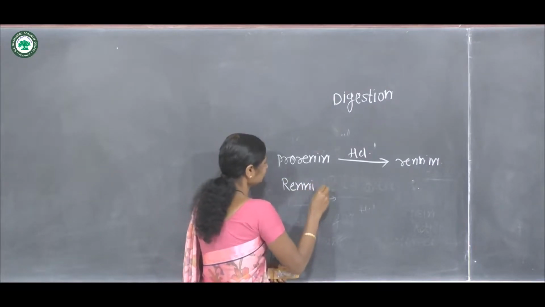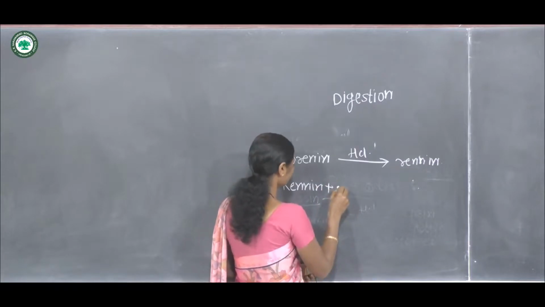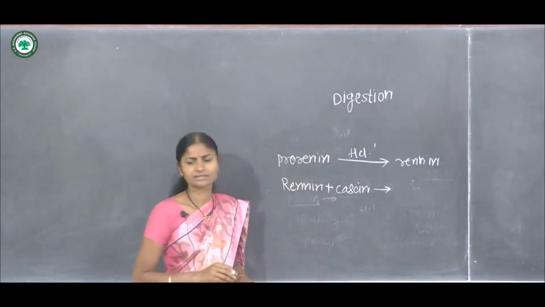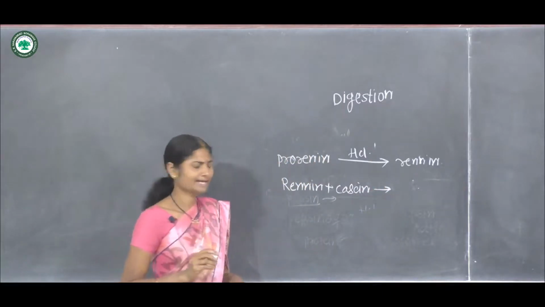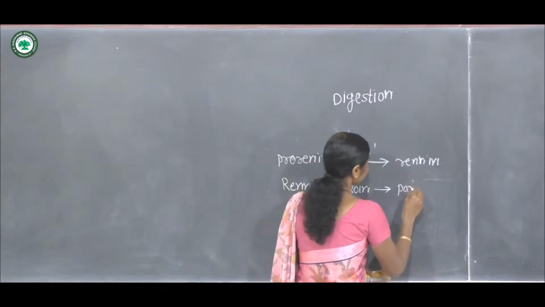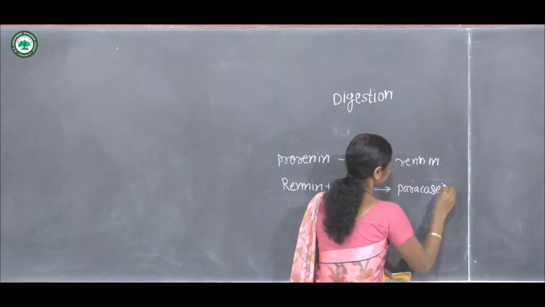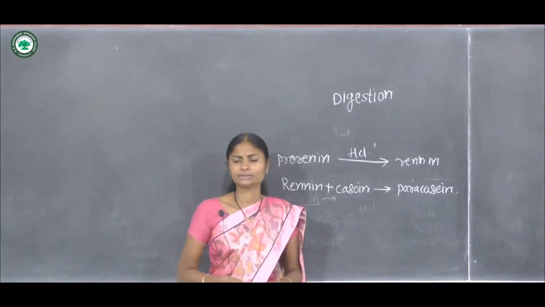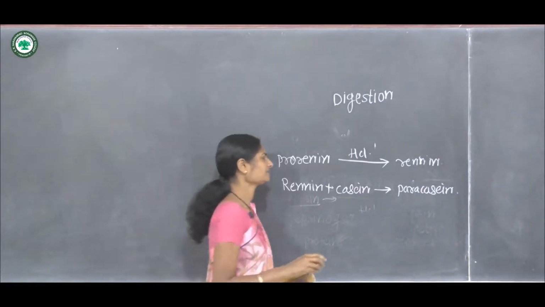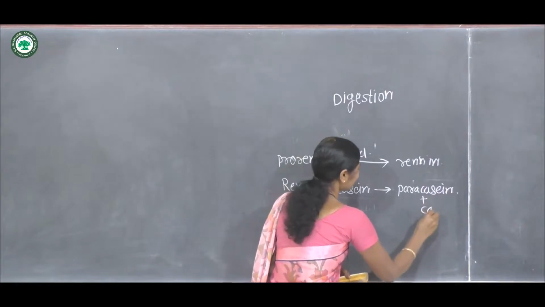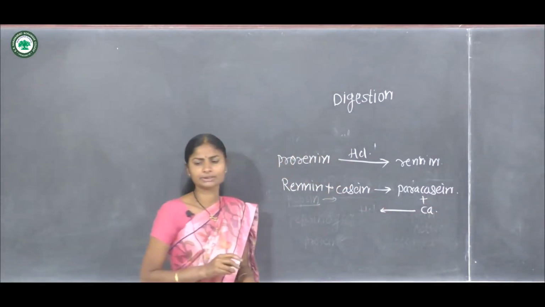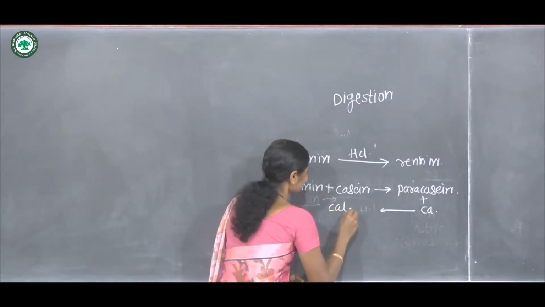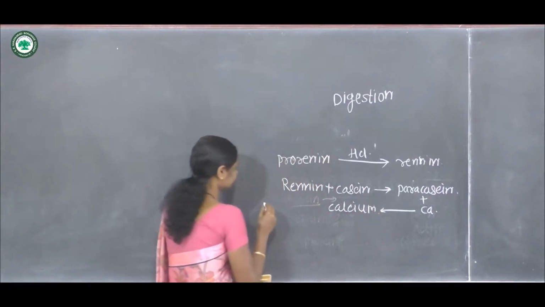This active renin combines with casein, the milk protein, and it is converted into paracasein. Paracasein reacts with calcium and is converted into calcium paracaseinate.